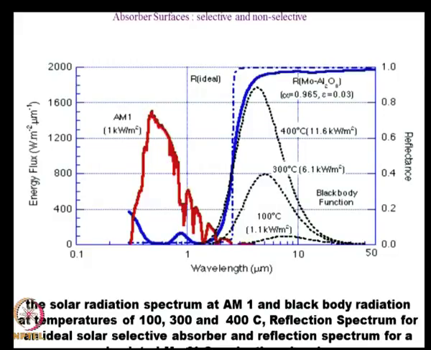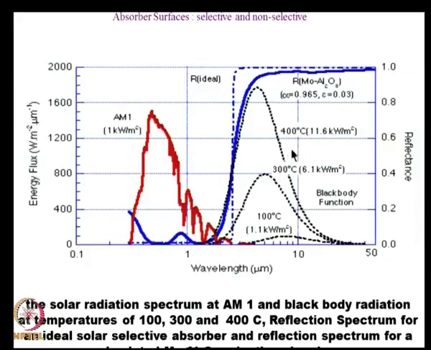And what you find is that up to 400 degrees centigrade, most of the emission from the surface is confined to the region where the reflectivity of the material is quite high, or alternately emissivity is very low.